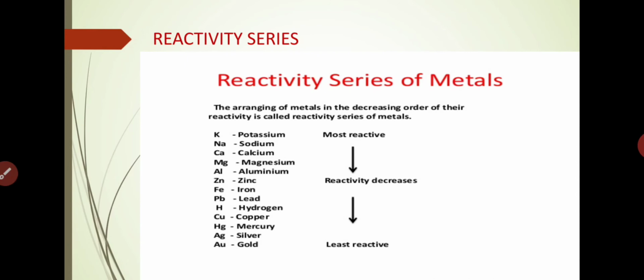So the reactions of metals with oxygen, water and acid show that metals have different reactivities. Potassium and sodium are the most reactive ones, whereas silver and gold are the least reactive. So this one is our reactivity series, and because of this reactivity series, an element can displace another element.